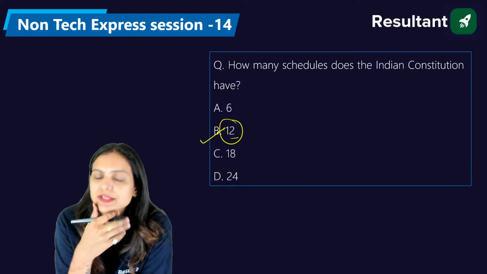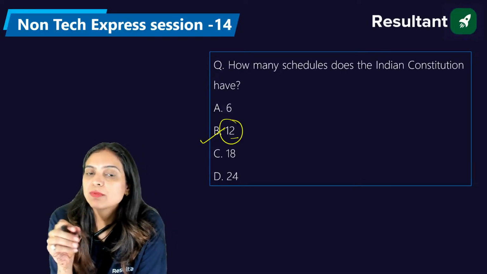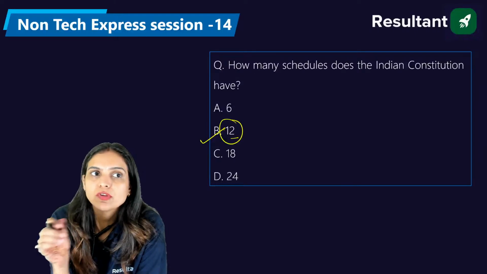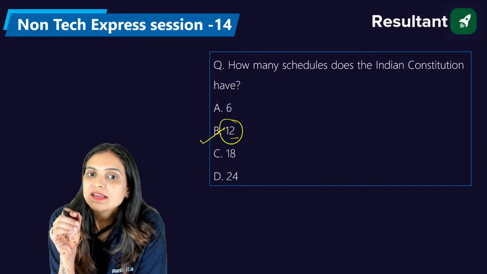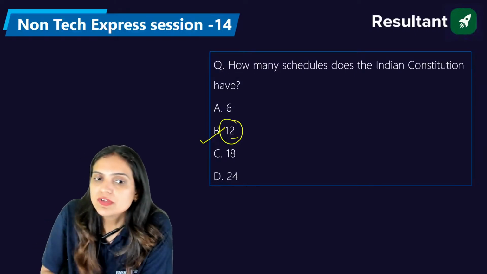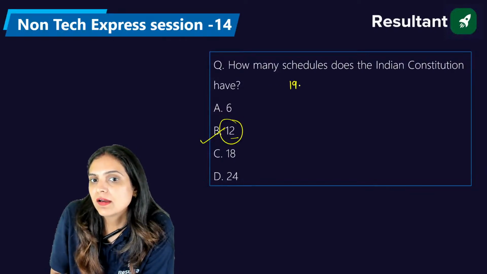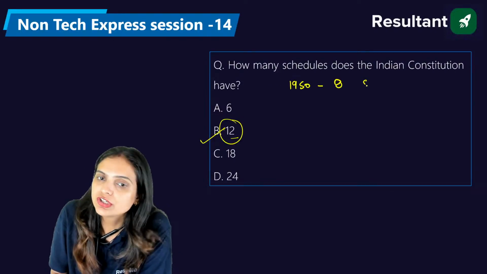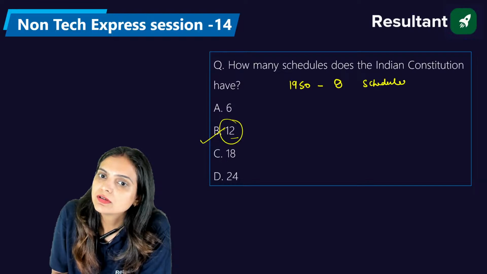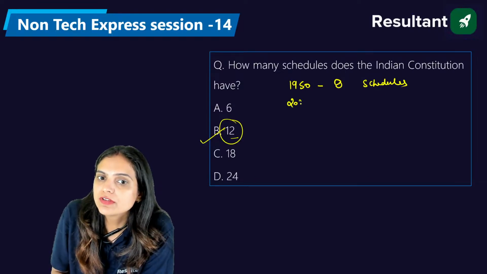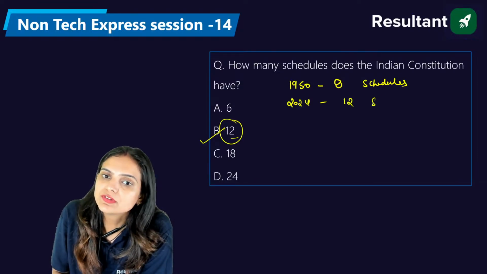If they ask you in your examination how many schedules we had at the time of the enforcement of the Constitution of India, we can say that in 1950 we had 8 schedules. At present, in 2024, we have 12 schedules.